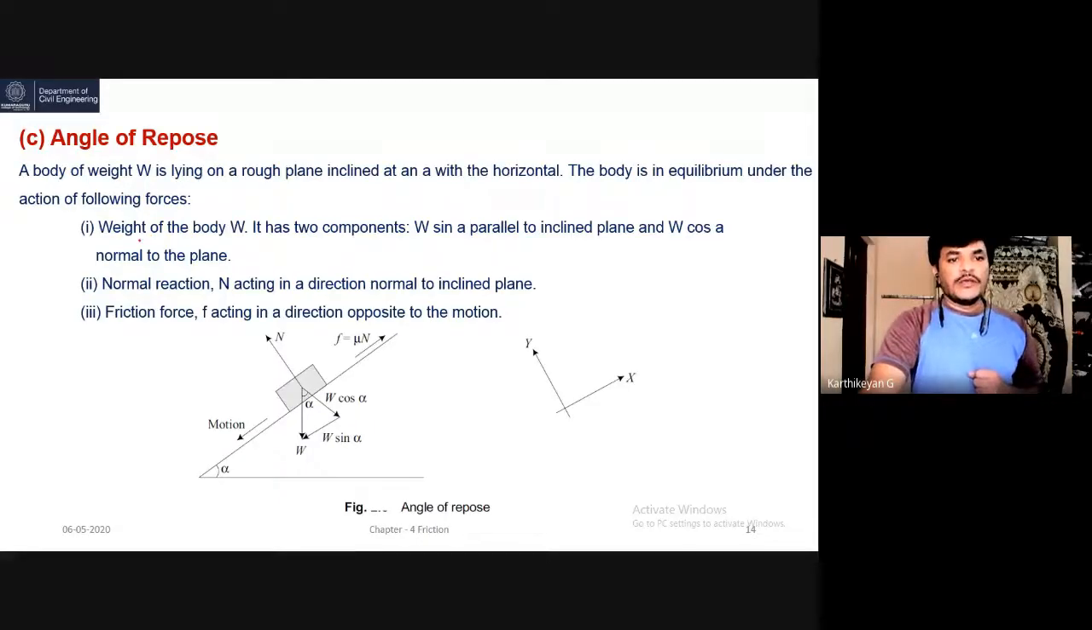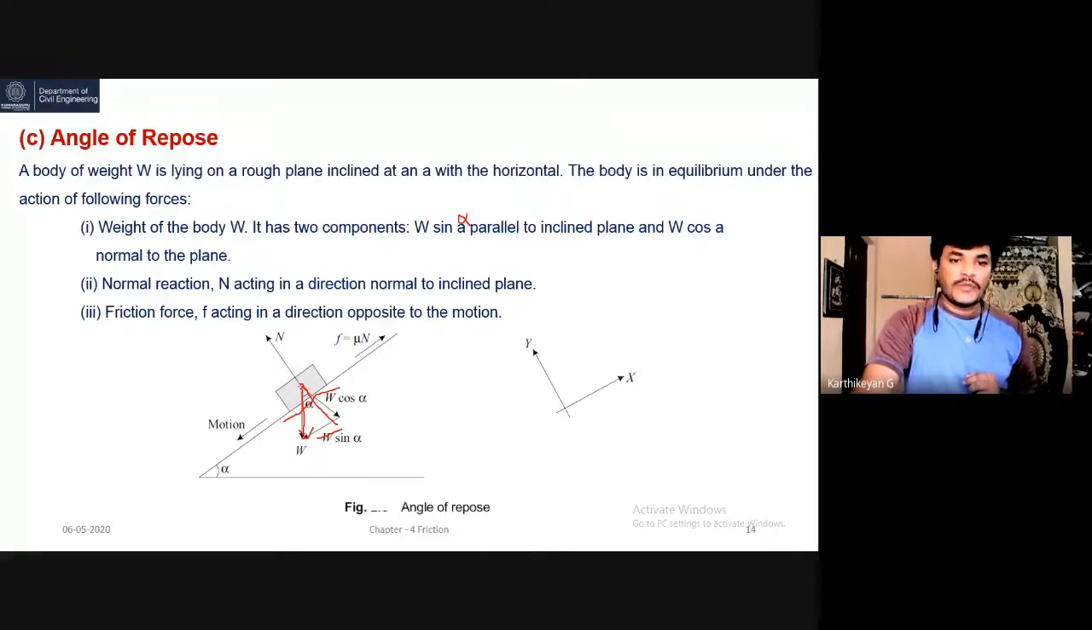So the following forces act on this sloped surface, the angle of repose. The weight of the body W has two components. One is W sine alpha, this is alpha, parallel to the inclined plane. See here, this is W sine alpha. The weight of the object acts vertically downward. If you want to resolve this, this is the alpha value. This is the surface, and this is the perpendicular line.